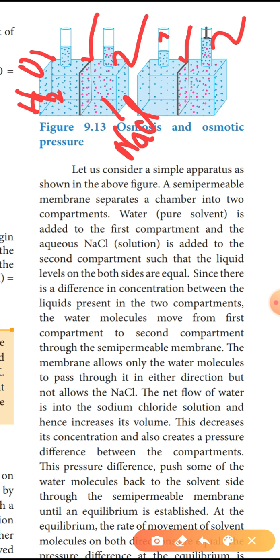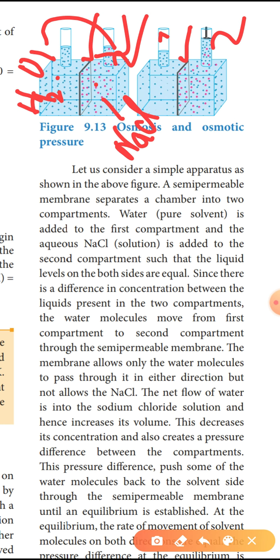The liquid levels on both sides are equal. The only difference is the concentration of the liquid in the two compartments. The water molecules move from the first compartment to the second compartment through the semi-permeable membrane.